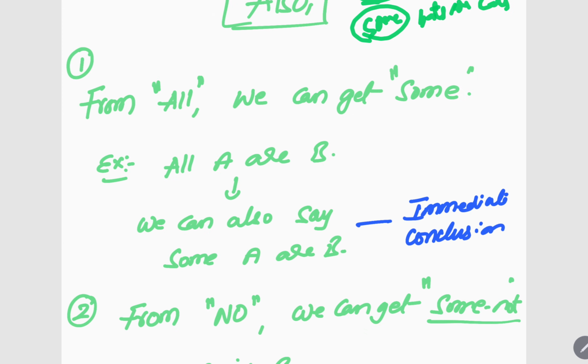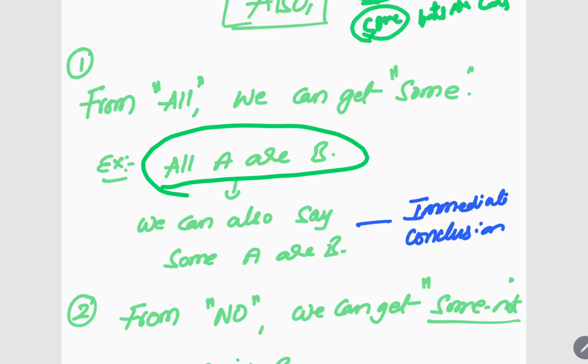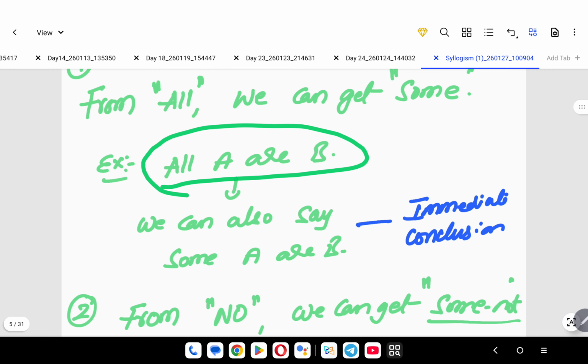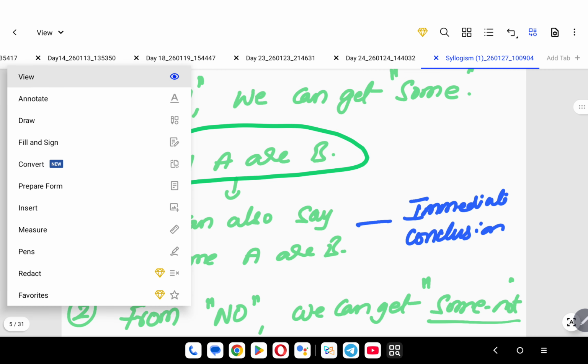Got it? Now, there is another thing. From all, we can get some. Remember this. Suppose there is a sentence, all A are B. Okay? All A are B. I'll change the color so that you will understand it very easily.